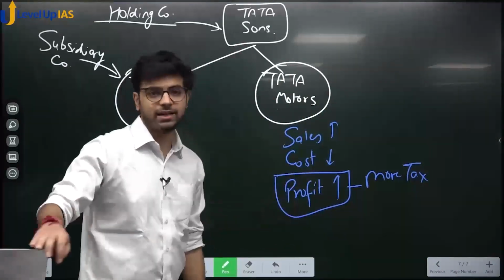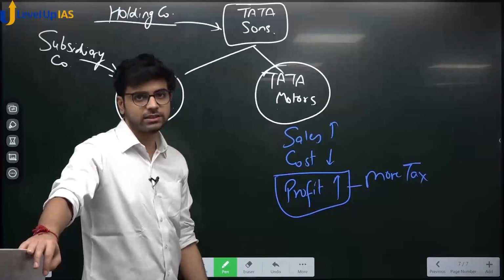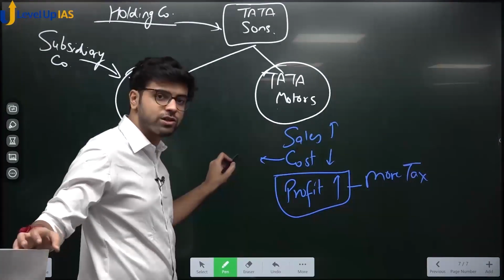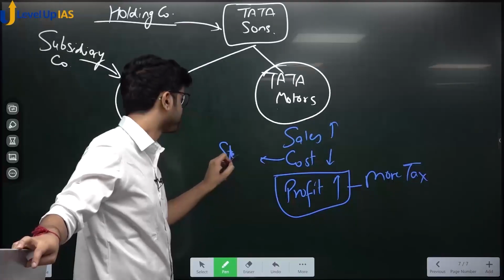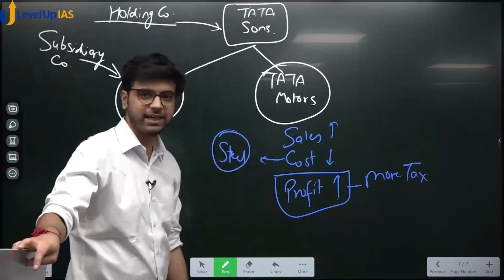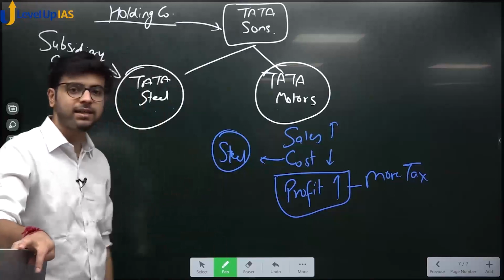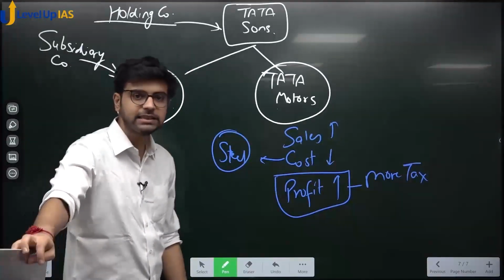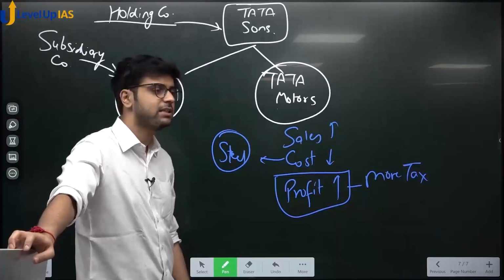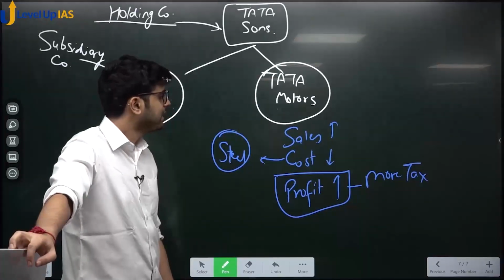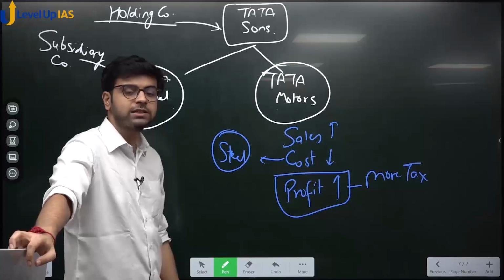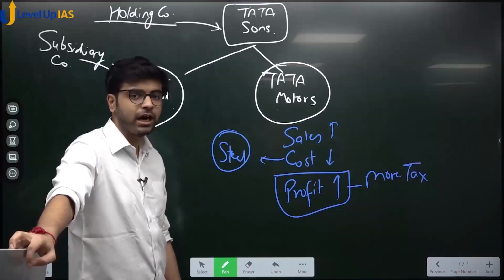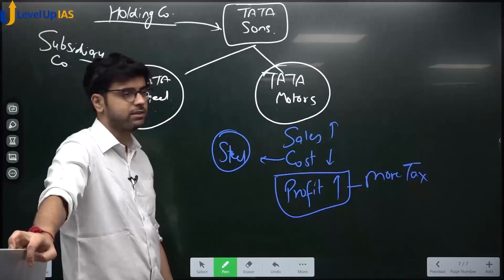Tata Sons doesn't like it. Tata Motors is paying a lot of tax. Do you know one of the components of cost is steel cost? Who supplies steel? Tata Steel. Tata Sons calls Tata Steel and says, supply steel to Tata Motors at double price.